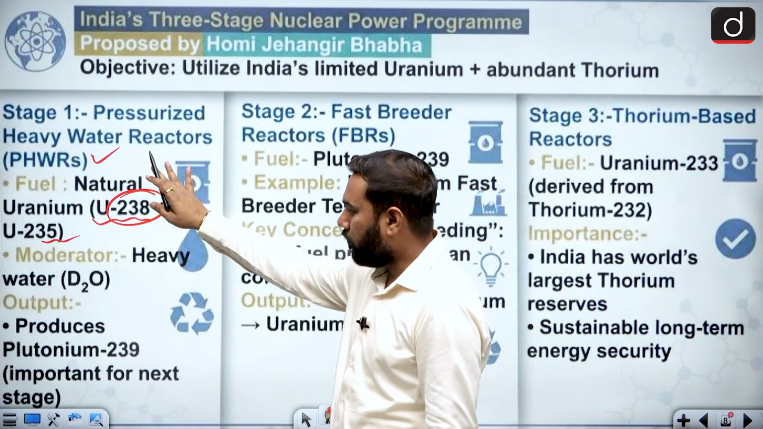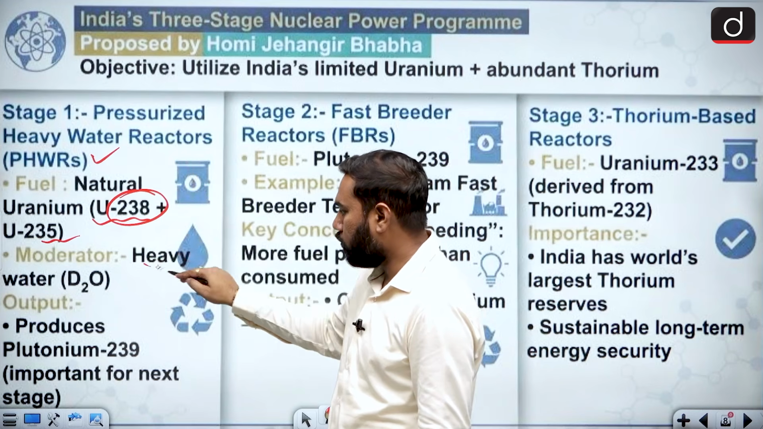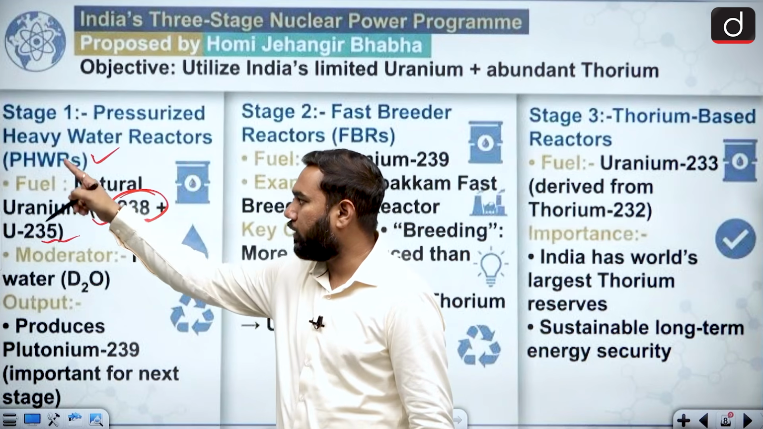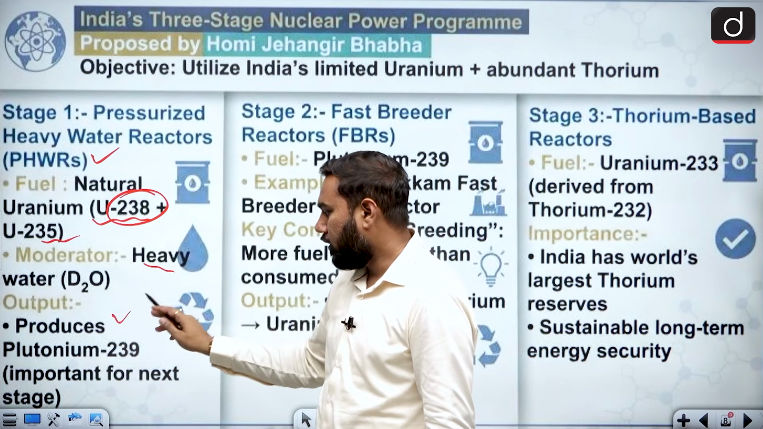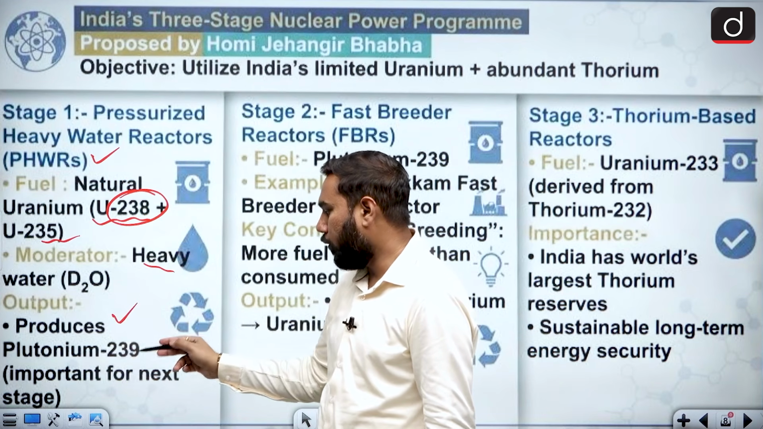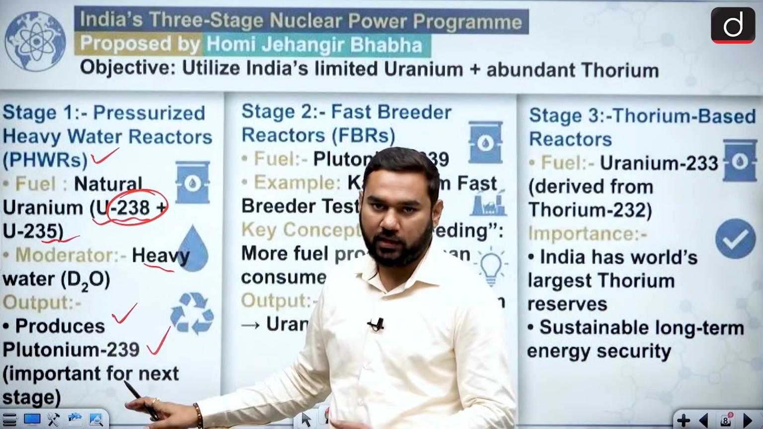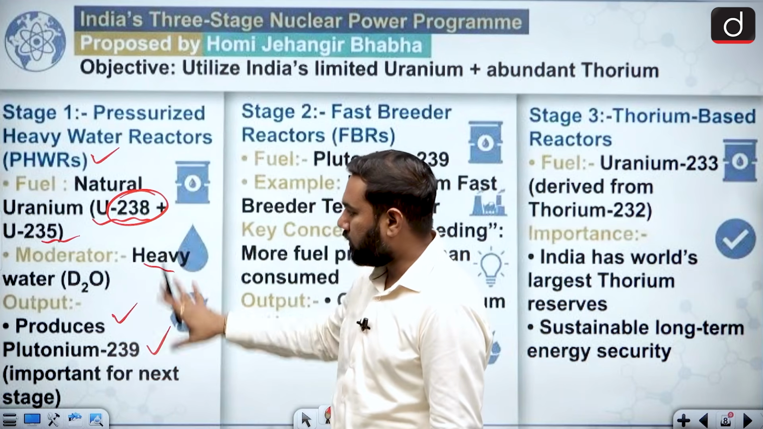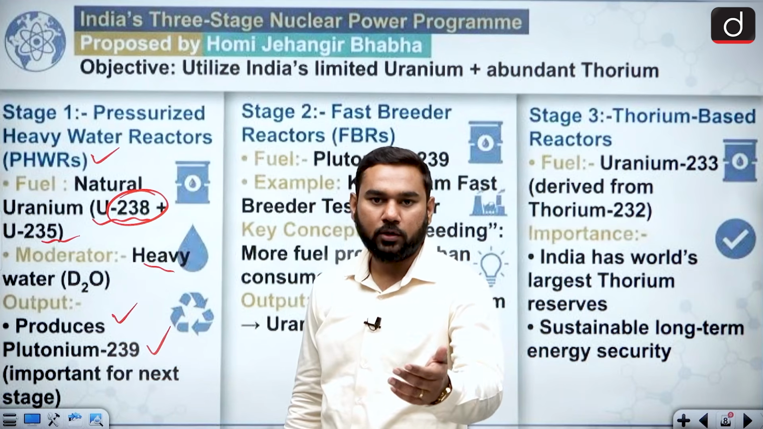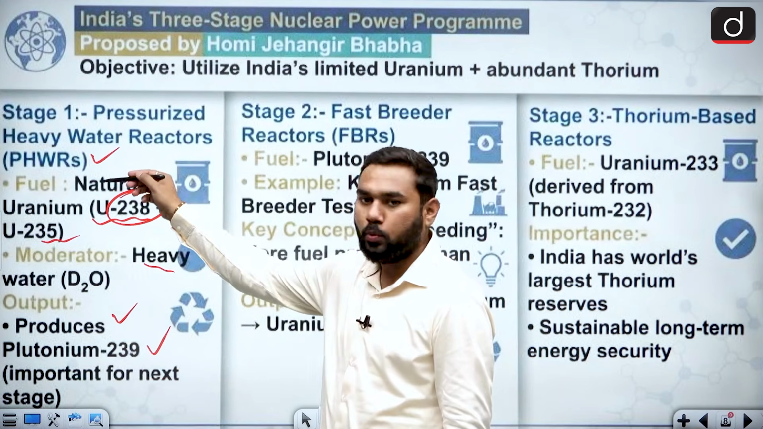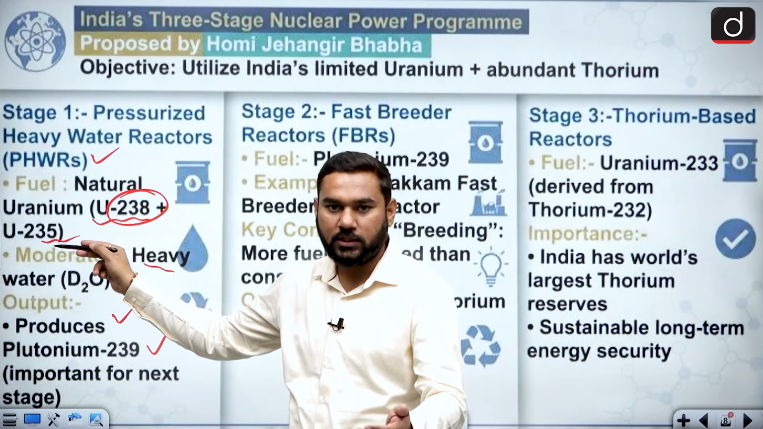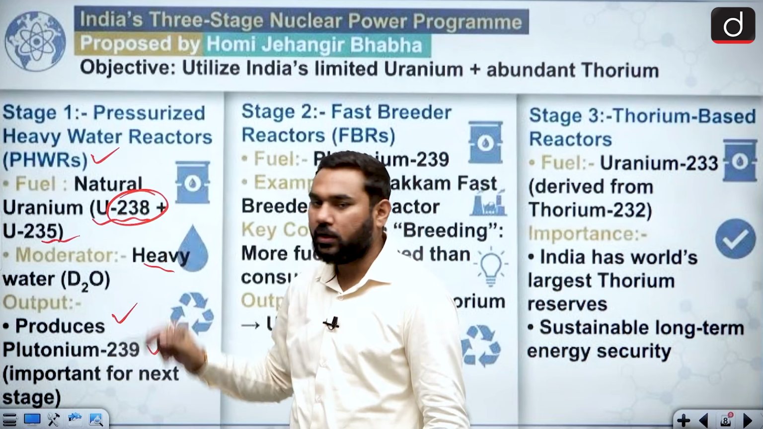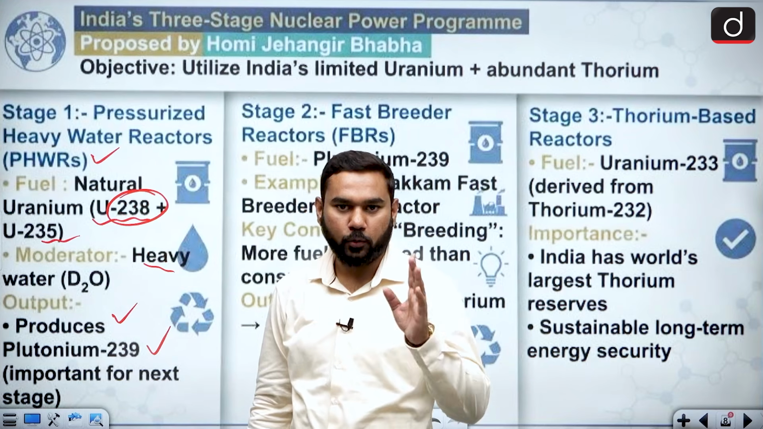But in this type of reactor, as I already told you, we are using heavy water. That's why we call it a pressurized heavy water reactor. And what is the process? It produces plutonium 239. This is very, very important. So in the first stage, we are totally dependent on foreign help. PHWR reactors are there. We are using uranium 235 for energy, converting uranium 238 into plutonium 239.